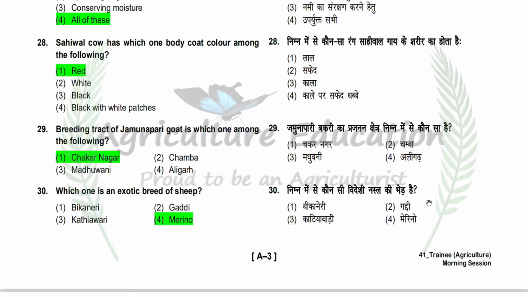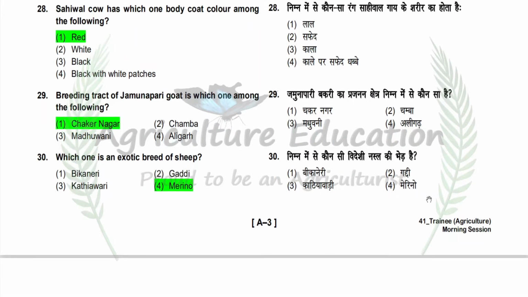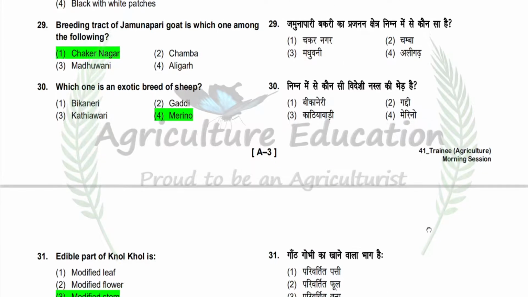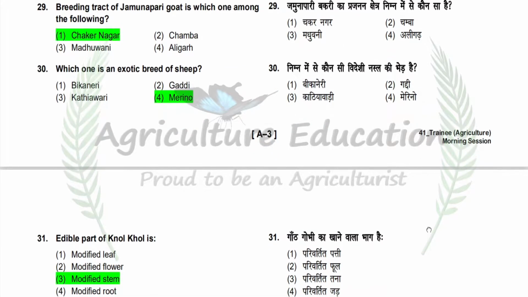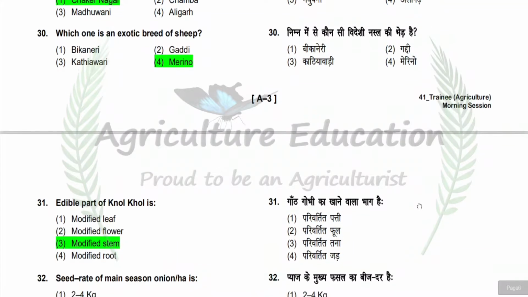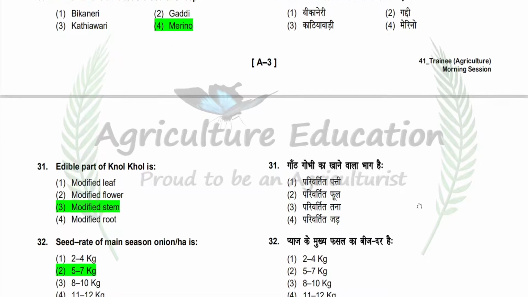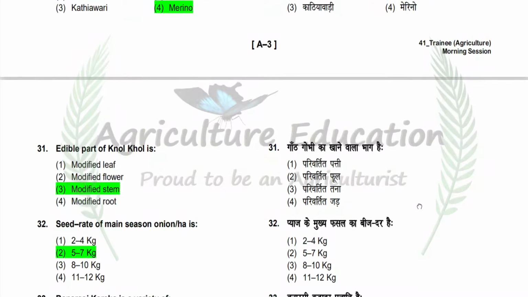Next question is which one is an exotic breed of sheep? Option is Bikaneri, Gaddi, Kathiawadi, Merino. So correct answer is Merino. Next question is edible part of knolkhol is. Option is modified leaf, modified flower, modified stem, modified root. So correct answer is modified stem.